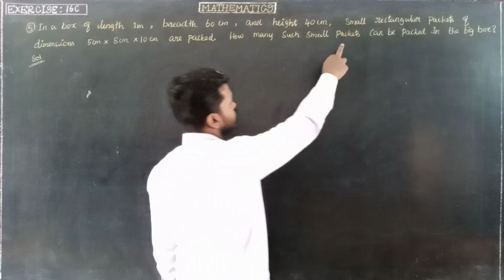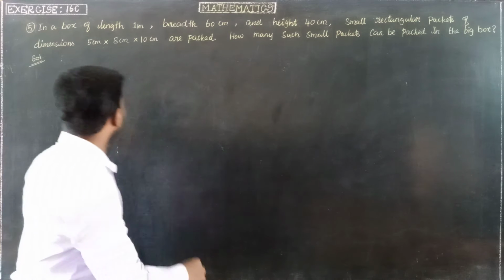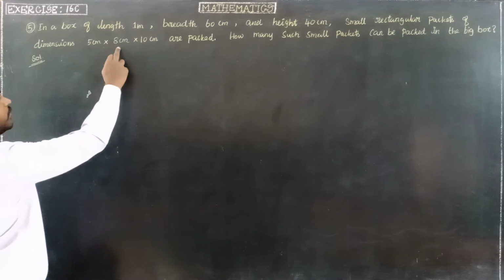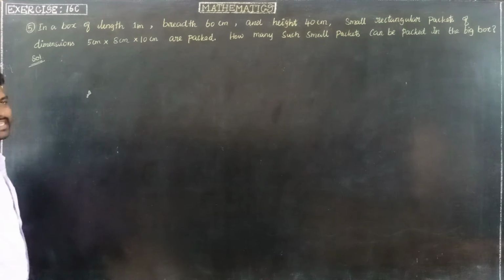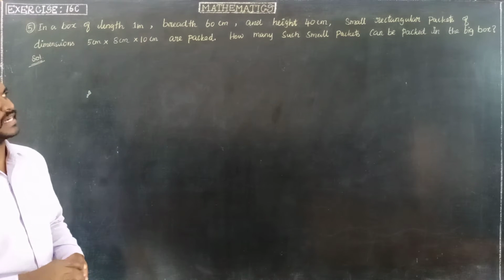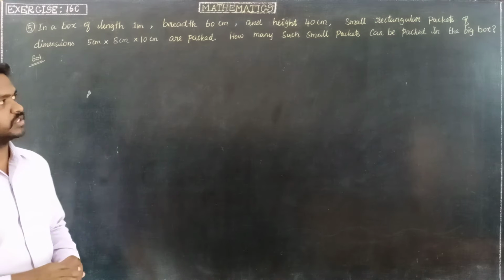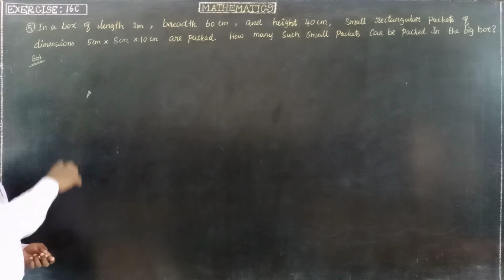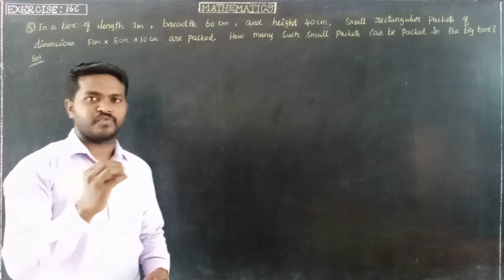And another small rectangular packets of dimensions 5 centimeter into 8 centimeter into 10 centimeter are packed. How many such small packets can be packed in the big box? So the question is, one box is there, which is in the shape of cuboid.